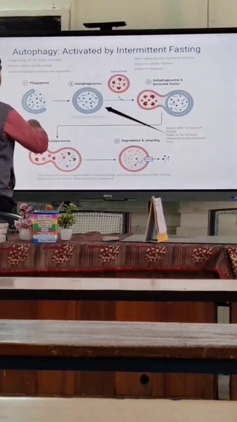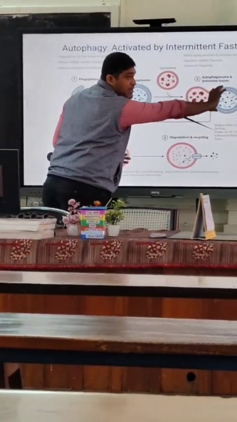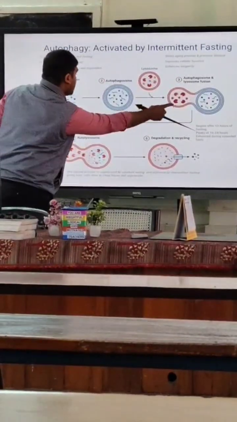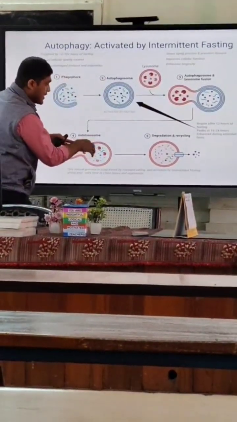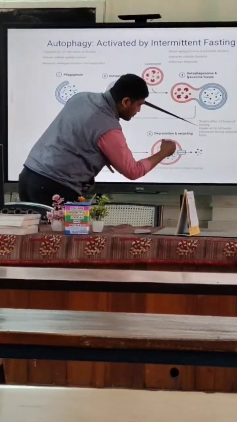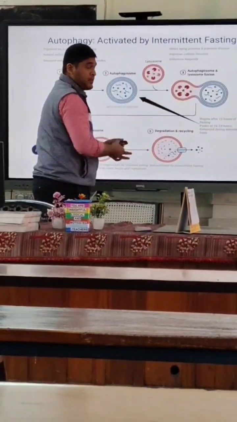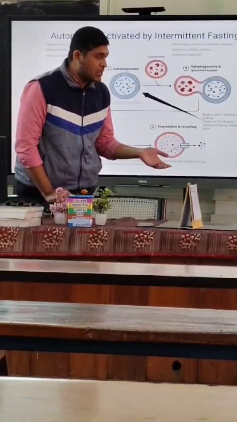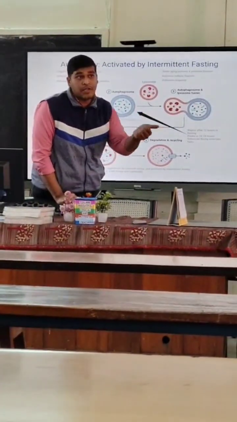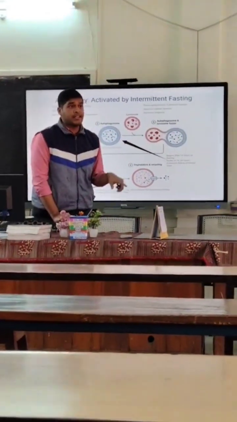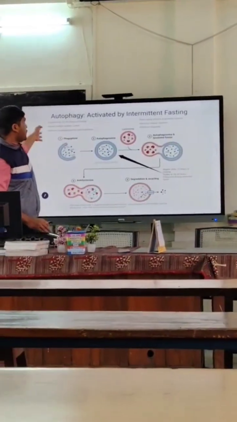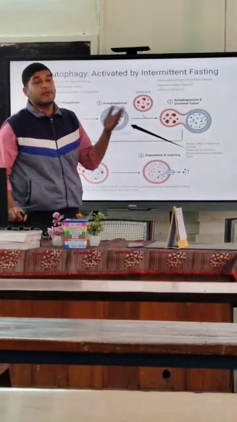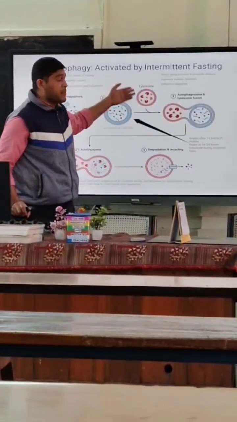When this happens in 12 hours of fasting, and when the fasting reaches 16 hours, the body activates the autolysosomes, which degrade, and the cells which are damaged, like different kinds of cells, including those present in our mitochondria, are activated during this process. So this autophagy is very important, and this is a very important concept that people should know when they are doing intermittent fasting.